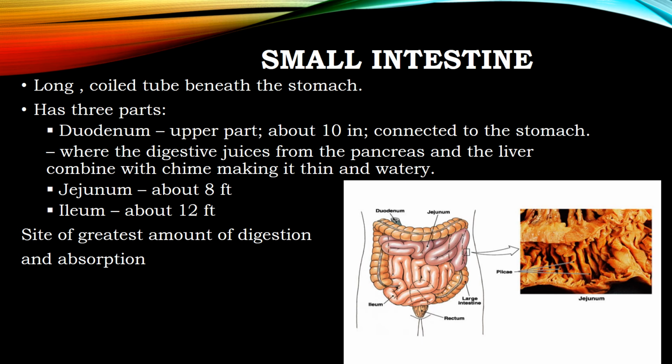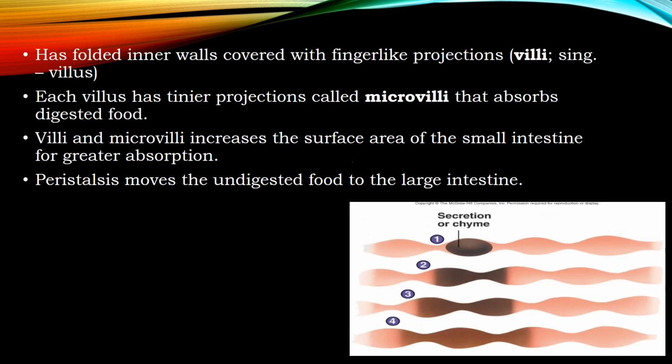The inside view of the small intestine is given in the picture, and here we can see that many foldings are present inside the small intestine, also for the easy movement of the food materials. On the last side we see the inner cross section of the small intestine.